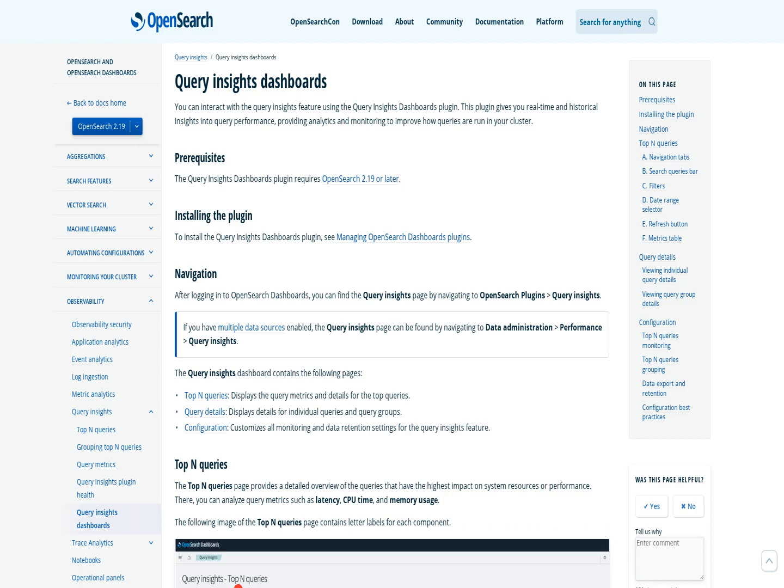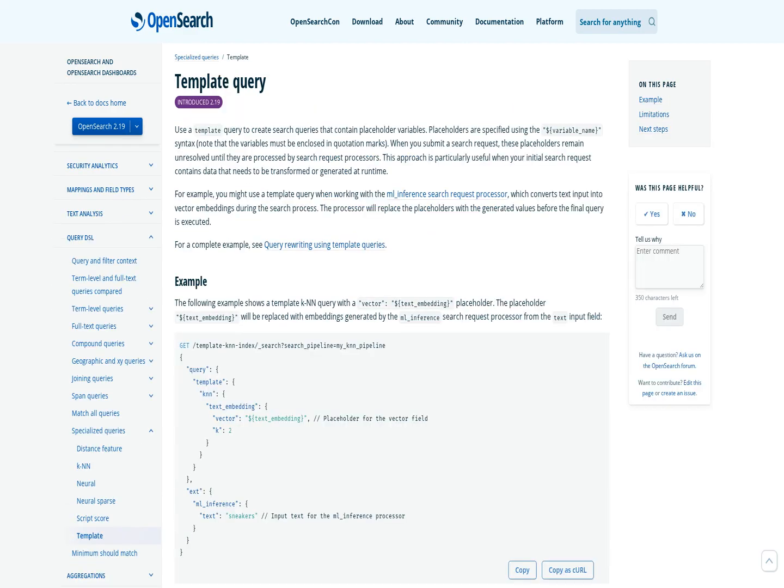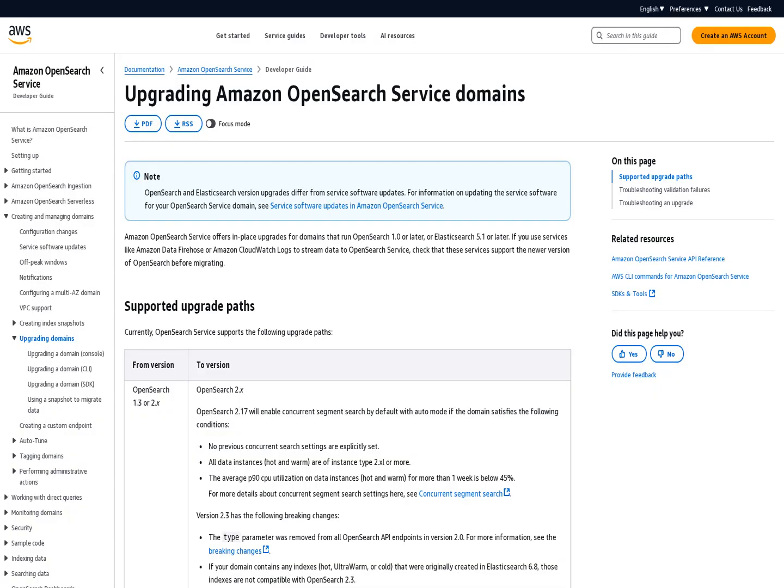Furthermore, Lucene binary vectors are now supported in addition to existing Faiss engine binary vector support, offering greater flexibility for vector search applications. The hybrid search feature has also been enhanced with pagination support, reciprocal rank fusion to improve result ranking, as well as a debugging tool for score and rank normalization process. Query Insights dashboards have also been introduced, allowing users to monitor and analyze the top queries collected by the Query Insights plugin.